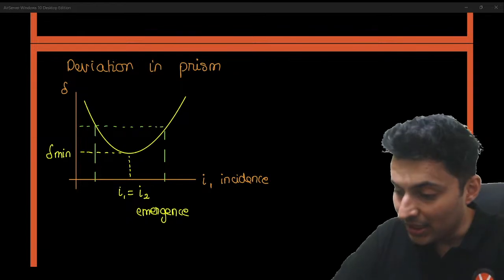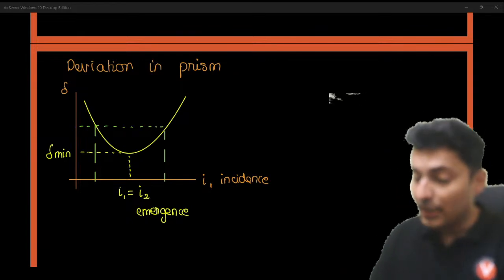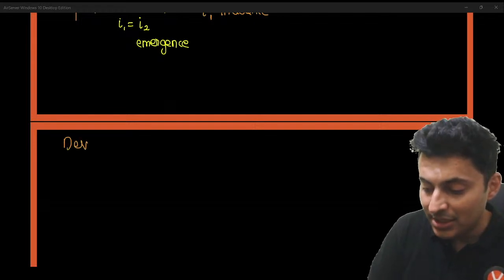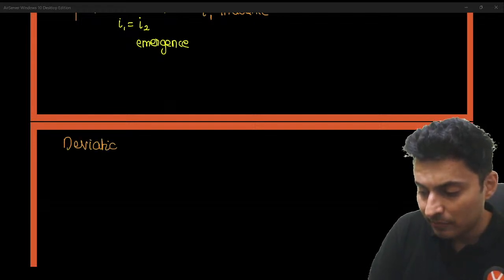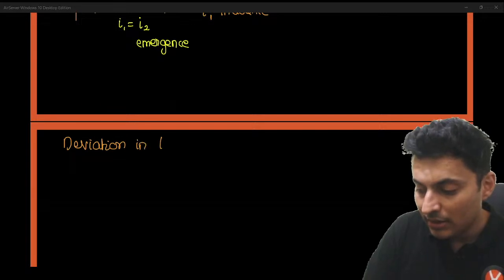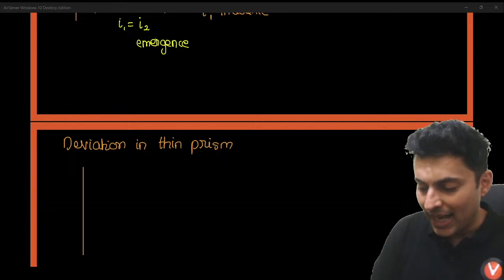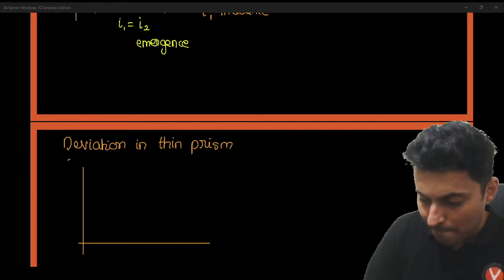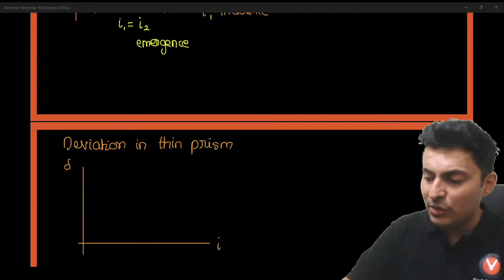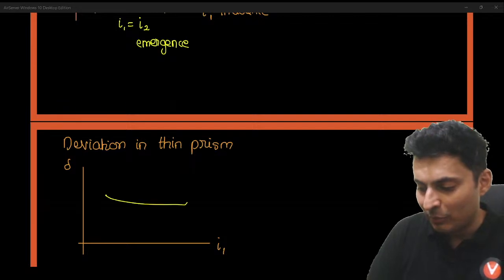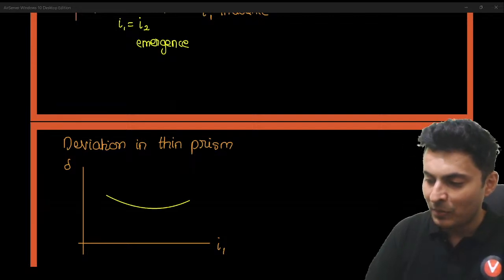But if you have a thin prism, let's take deviation in a thin prism, then what happens? There is not much variation. In fact, the graph is almost flat.